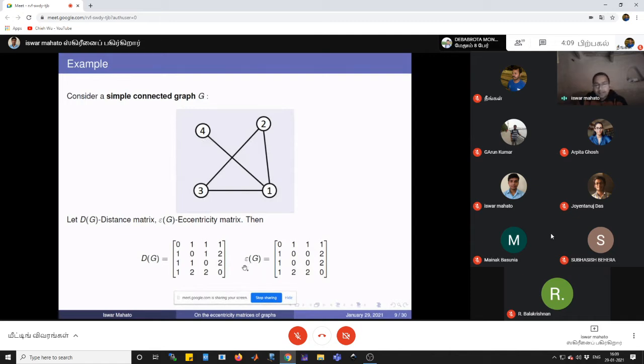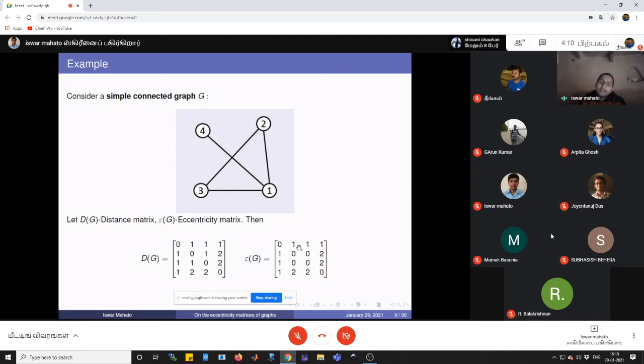Now, how will we get the eccentricity matrix of the graph G? For the vertex 1, the 1, 1 entry is 0. Now see the 1, 2 entry. From 1 to 2 the distance is 1, and the minimum eccentricity of the vertices 1 and 2 is 1. So that's why we put 1 here. In the same way we get 1, 1. Since it is symmetric, the column also will be all 1.